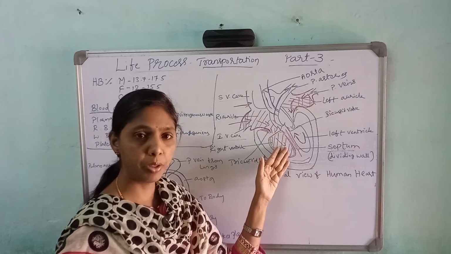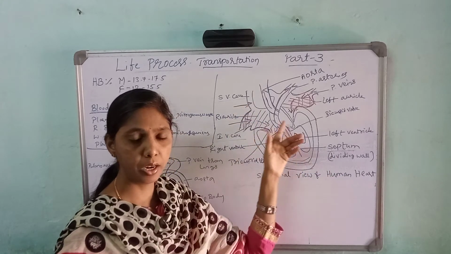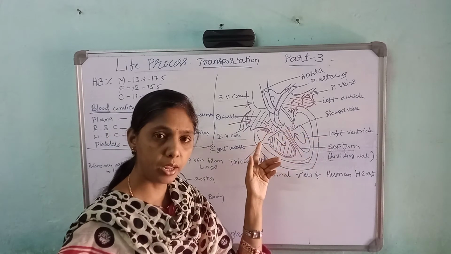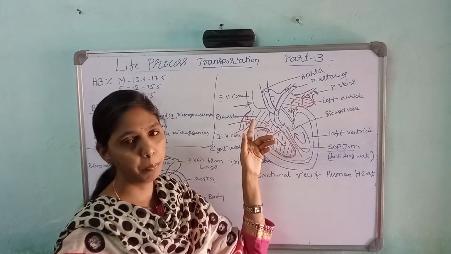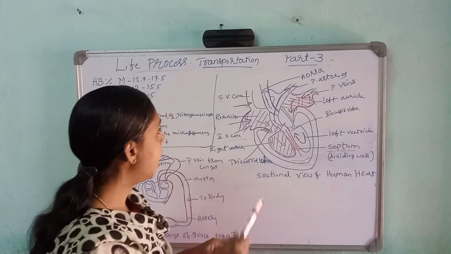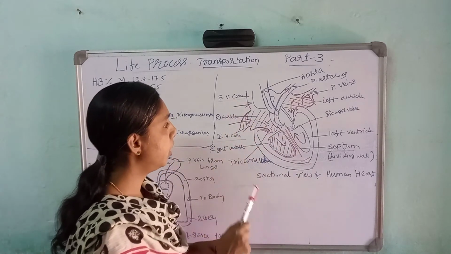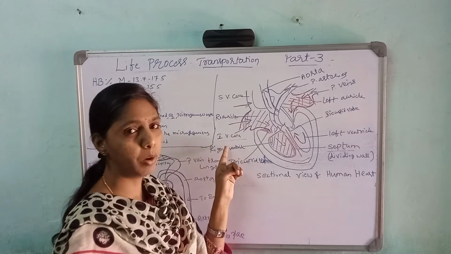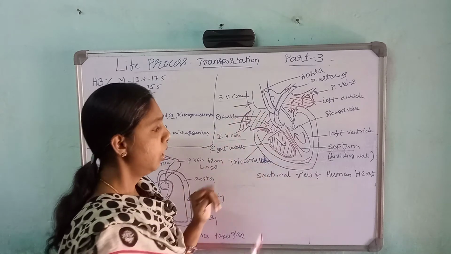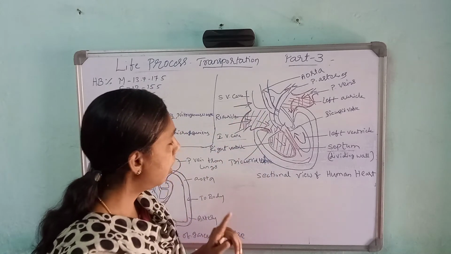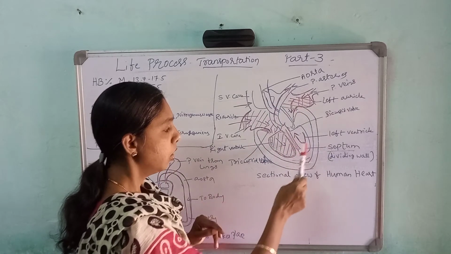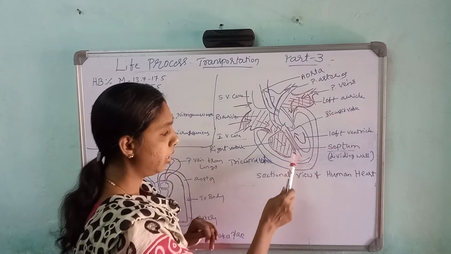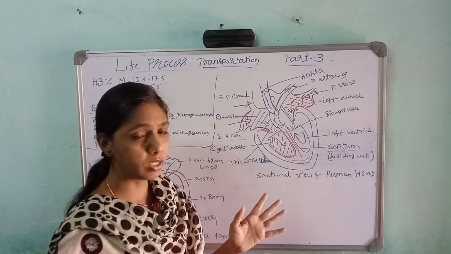Auricles are separated from the ventricles with the help of the tricuspid and the bicuspid valve. The function of the tricuspid and bicuspid valve is to prevent the backward flow of the blood. Then there are the superior vena cava and inferior vena cava, which collect the impure blood to the right auricle. Auricles are smaller in size and ventricles are bigger in size, and the ventricle walls are thick.